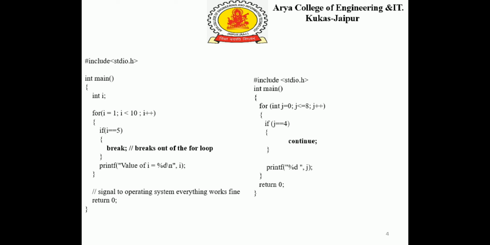We can see here how we have included the header files. In main, we have used the for loop from j equal 0 to less than equal to 8, and we are doing increment for each step, j plus plus. And here inside the for block of code, we can see we are having an if condition, j equal 4, it will execute a continue statement. Means for the case j equal 4, it will not be printing the value of j, and it will proceed further. After 4, it will be printing 5. Means here we will have an output 0, 1, 2, 3. 4 will not be printed, then 5, 6, 7, and 8. This is how the continue statement works.